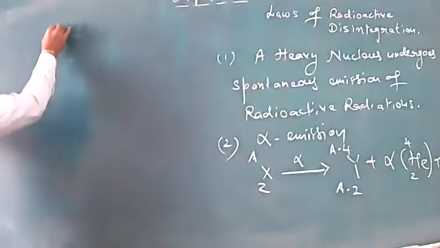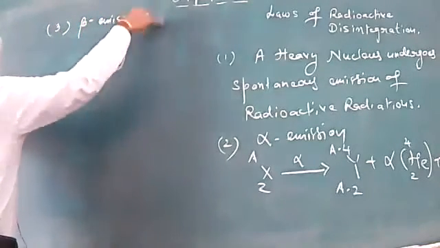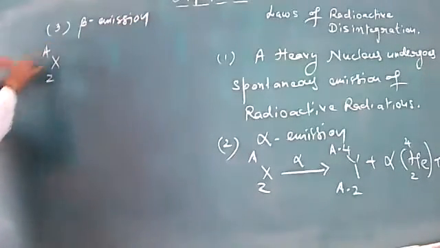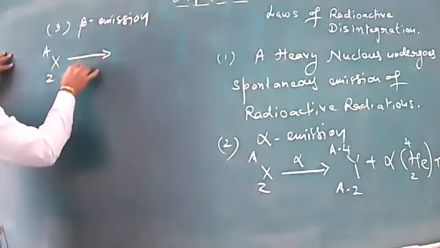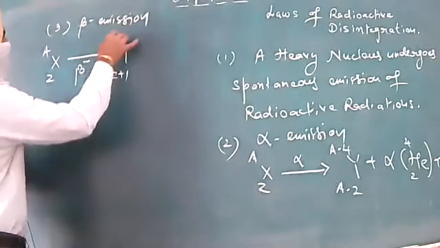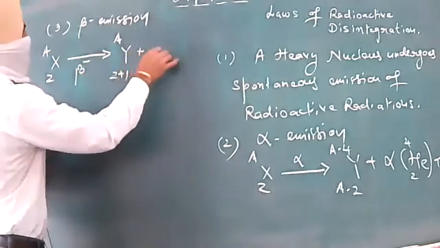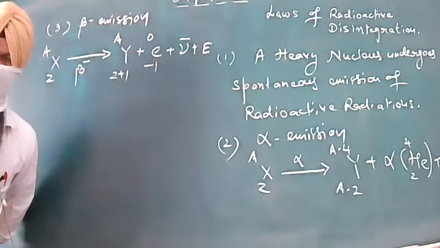And thirdly, in case of beta emission, how will the beta emission take place and what will be the corresponding equation? We once again have XZA, our parent nucleus, and when it undergoes beta decay, the daughter nucleus formed will have Z plus 1, A. Along with this, we will have the beta particle and an antineutrino, and energy will also be given out. We have discussed this reaction in detail once again.